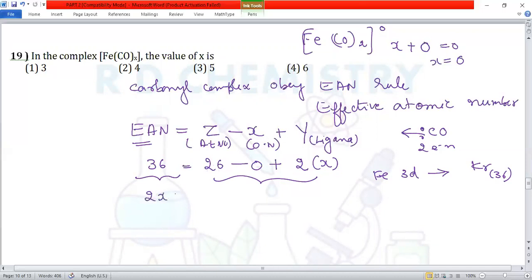Therefore, 26 plus 2x is equal to 36, so 2x is equal to 10, and x is equal to 5. So the complex is pentacarbonyl iron(0), Fe(CO)5. Question number 19, the answer is option number 3.